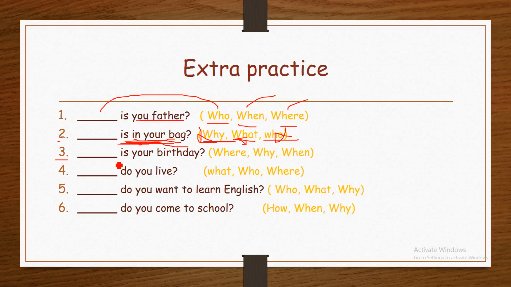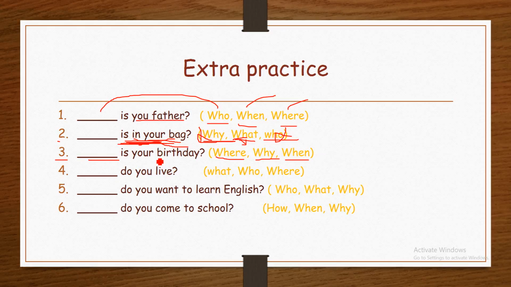Number 3. Blank is your birthday. Where? Why? When? As we said, where is used to ask about a place or a location. Why is used for justification, for a reason. When is for time.